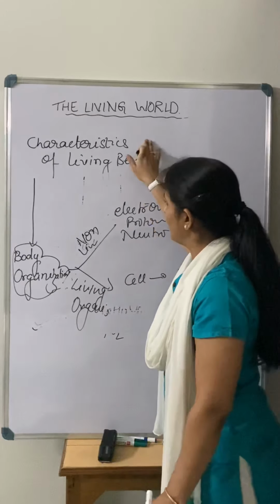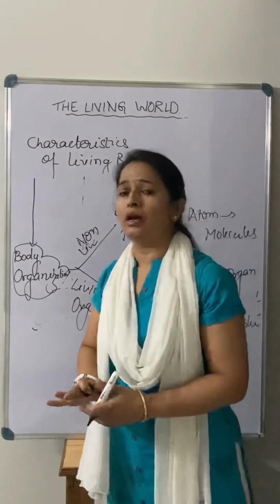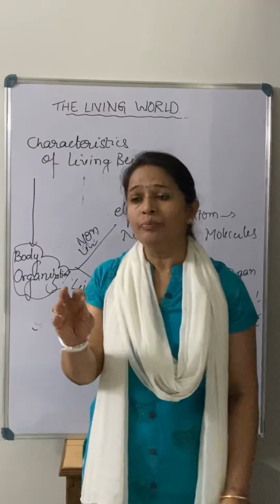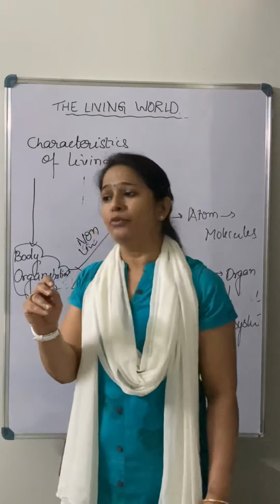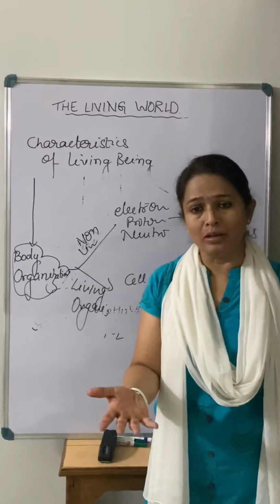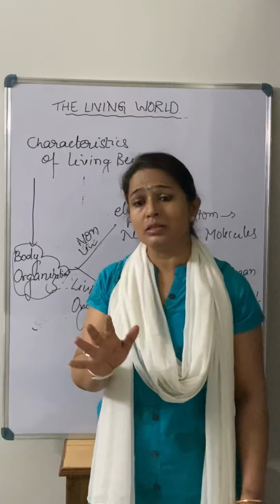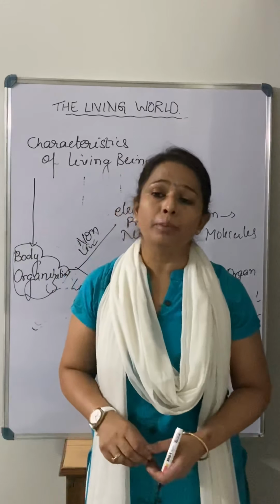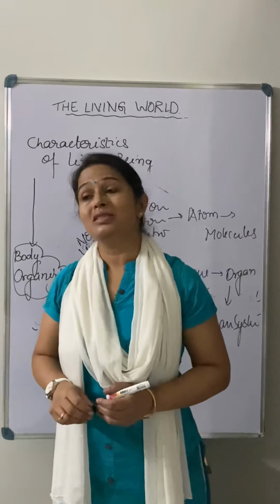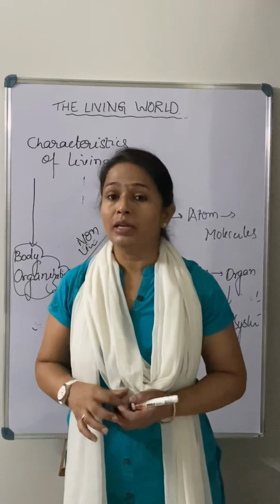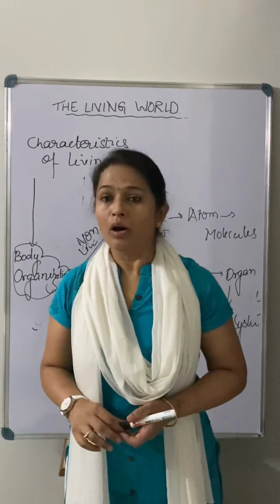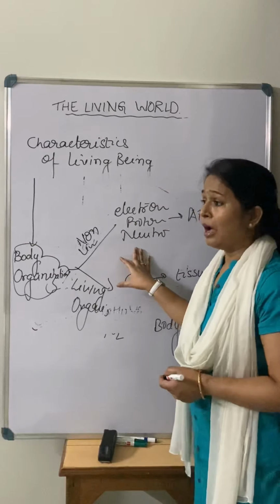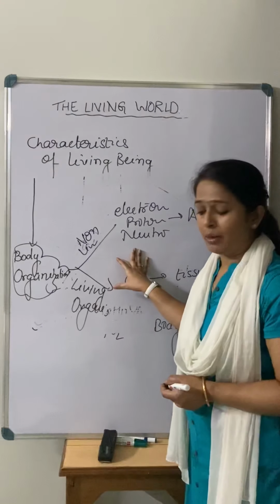But when we talk about the characteristics, there are 4 characteristics we always discuss: first is growth, second is reproduction, third is metabolism, and fourth is response to the external stimulus. Among these 4 characteristics, metabolism is the unique property by which we say whether the thing we are seeing is living or non-living. So this is all about the portion that is left after the reduced syllabus of the first chapter.